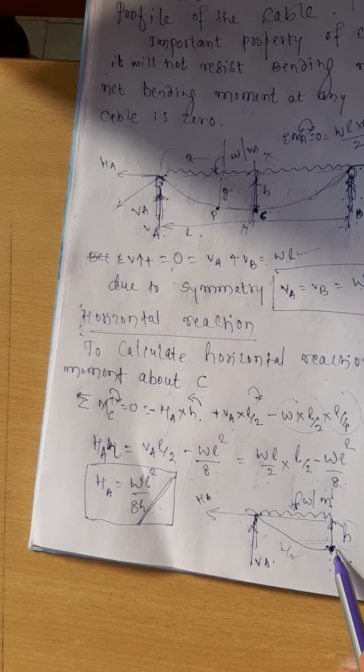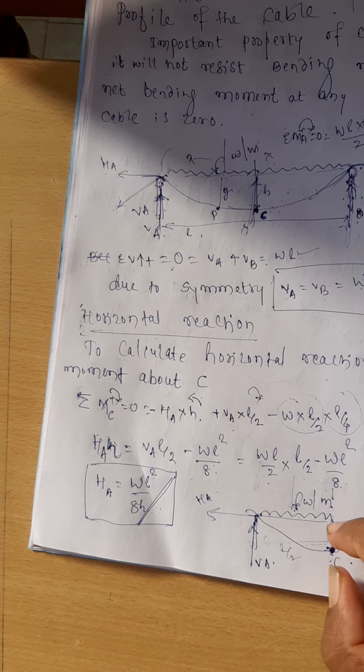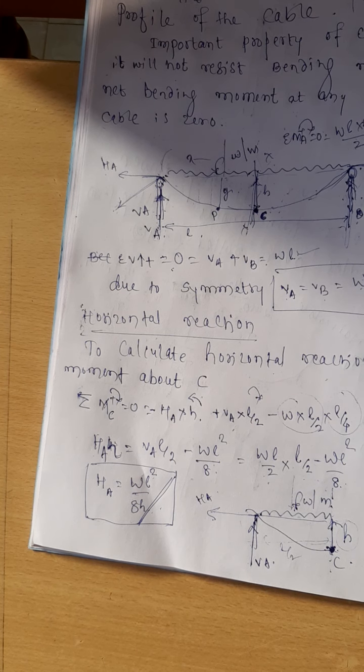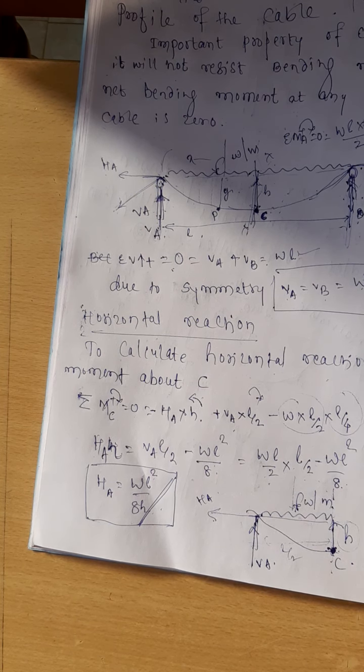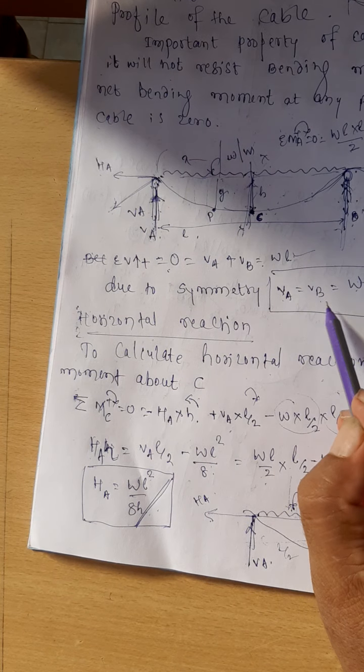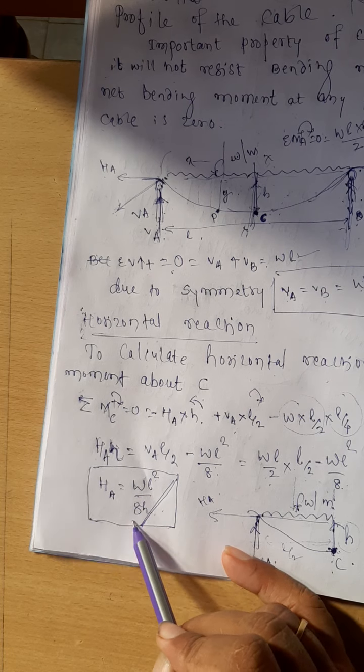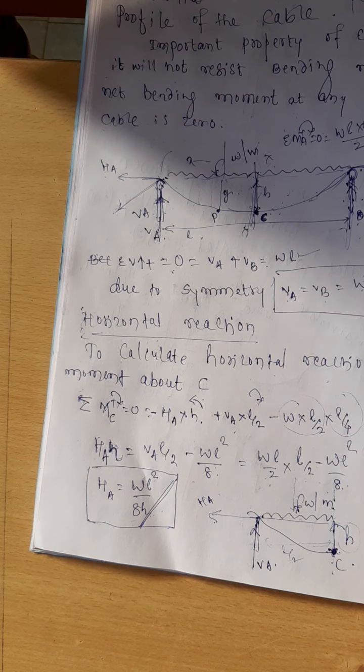Just draw the free-body diagram and take the moment at the point C equal to 0, assuming this to be H. Get the value of HA in terms of H. HA is equal to WL square divided by 8H. Therefore, for the cable, I got the vertical reaction WL by 2 and the horizontal reaction equal to WL square divided by 8H. Is it all right?